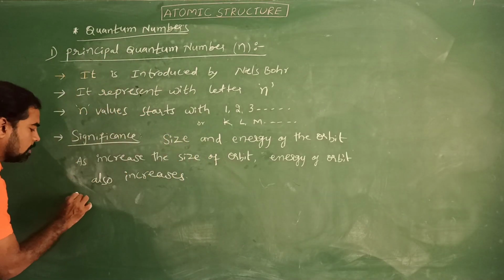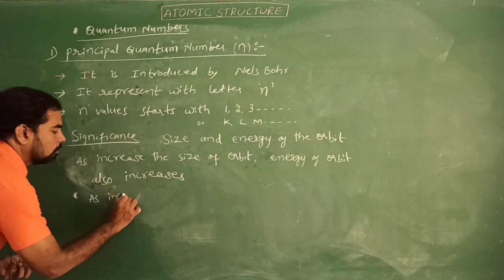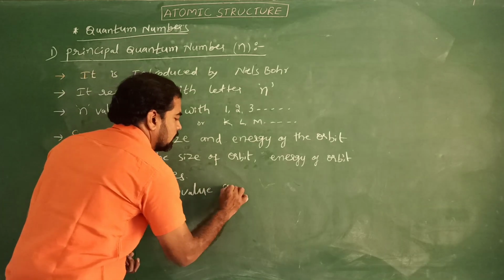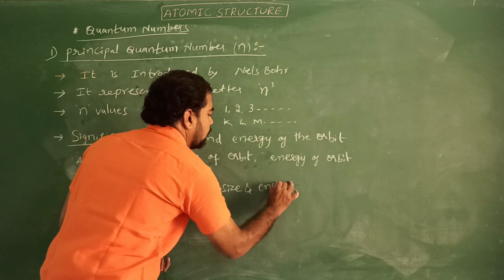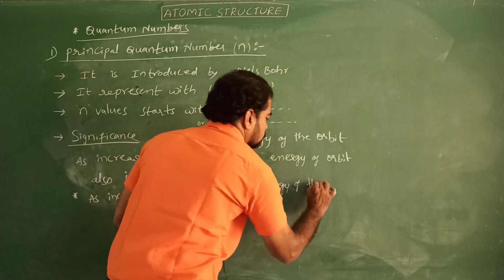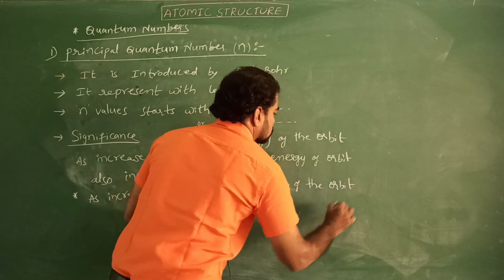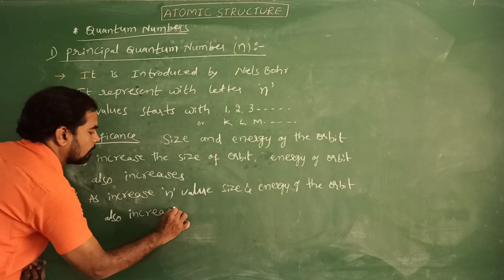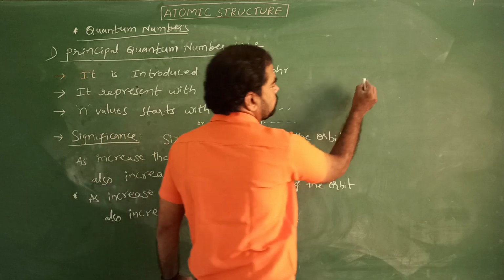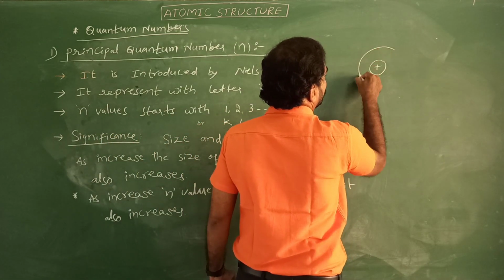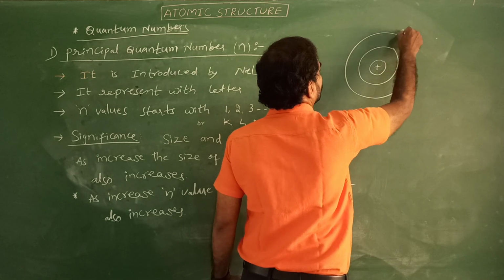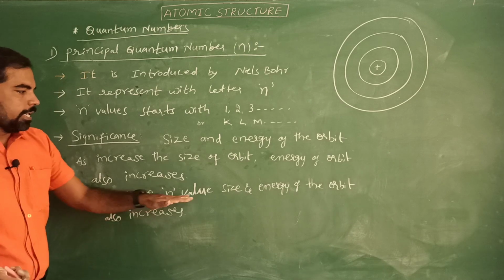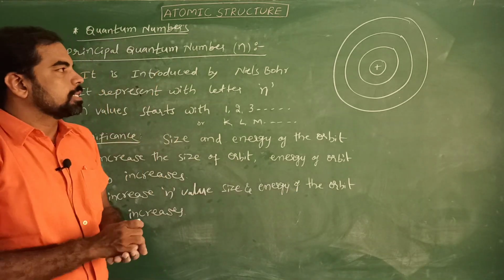Simply remember like this: as n value increases, the size and energy of the orbit also increase. Let us see.